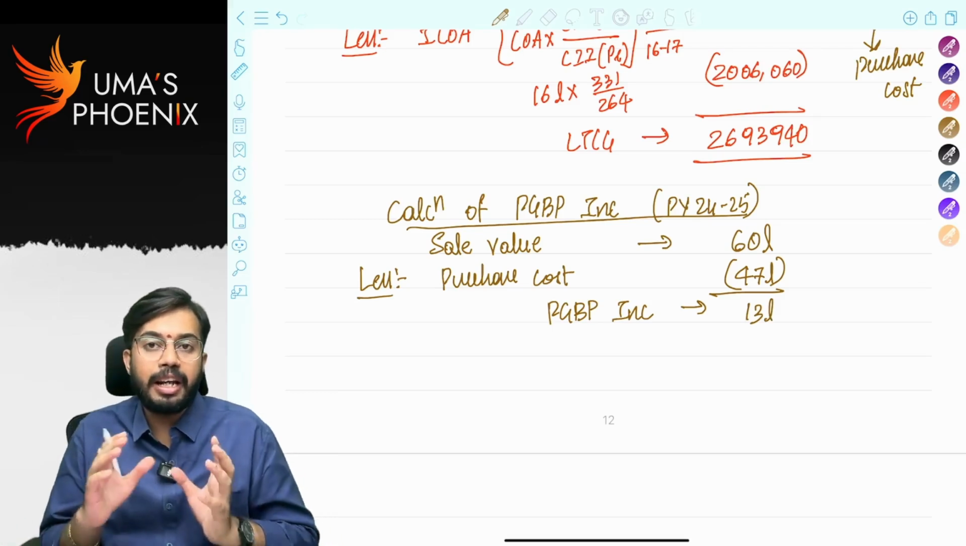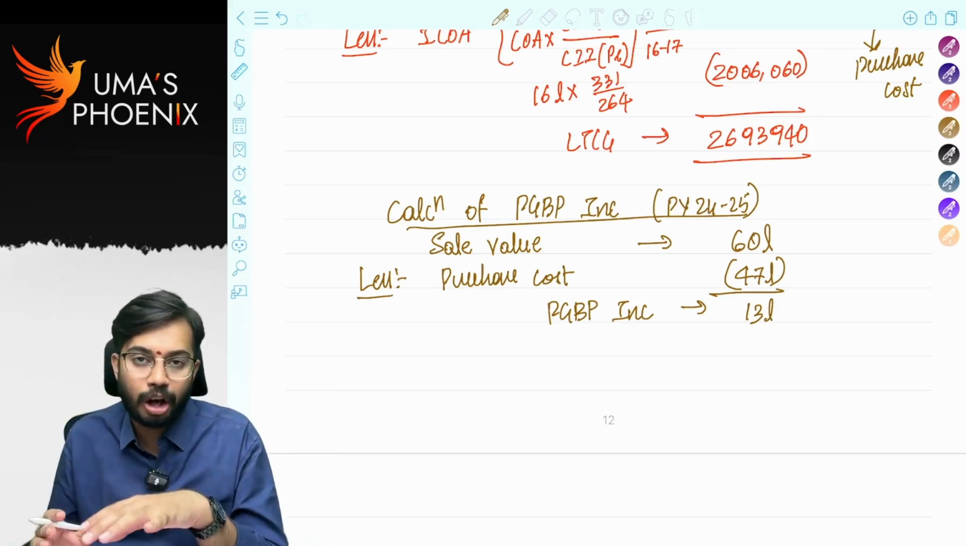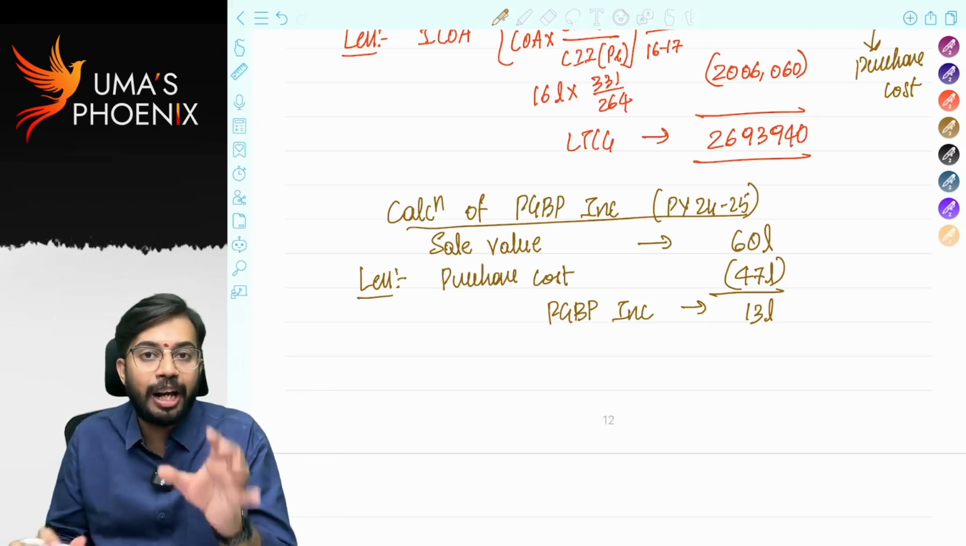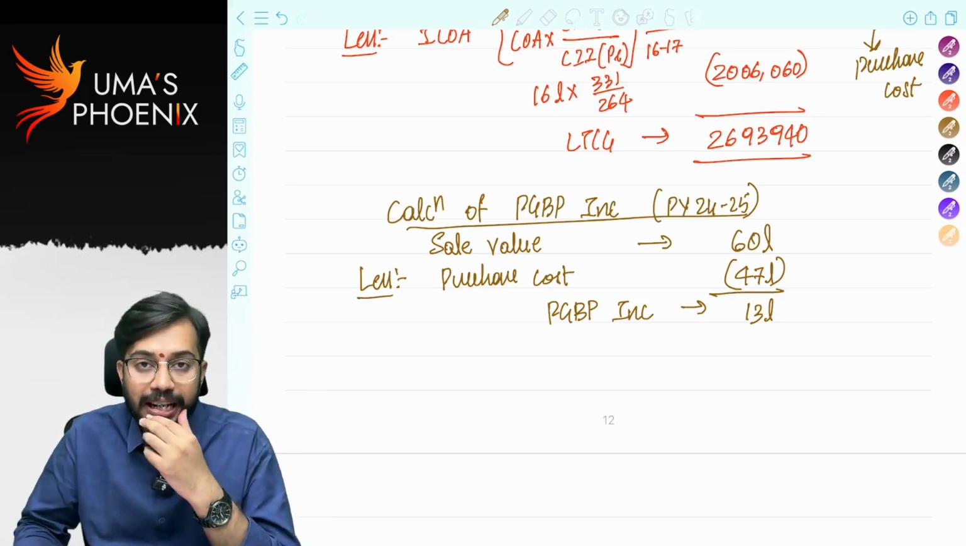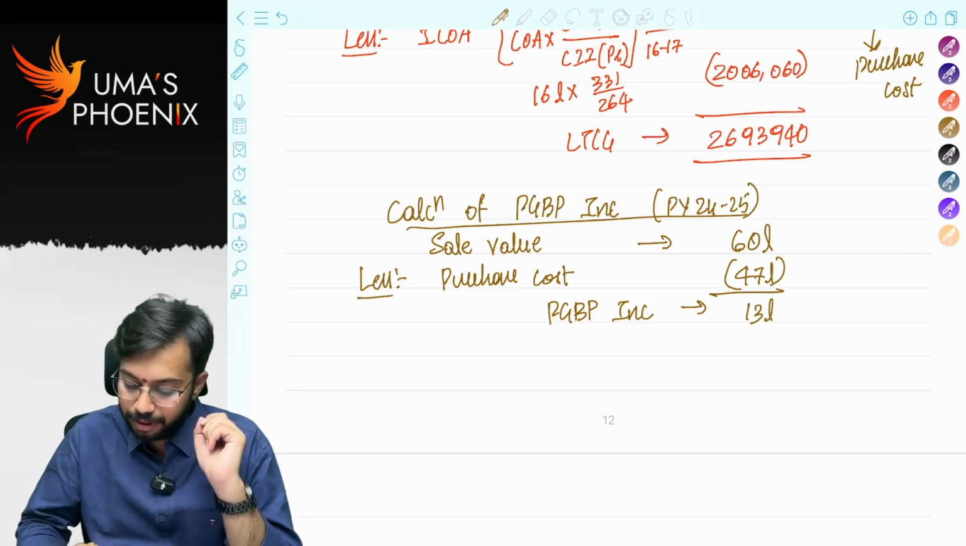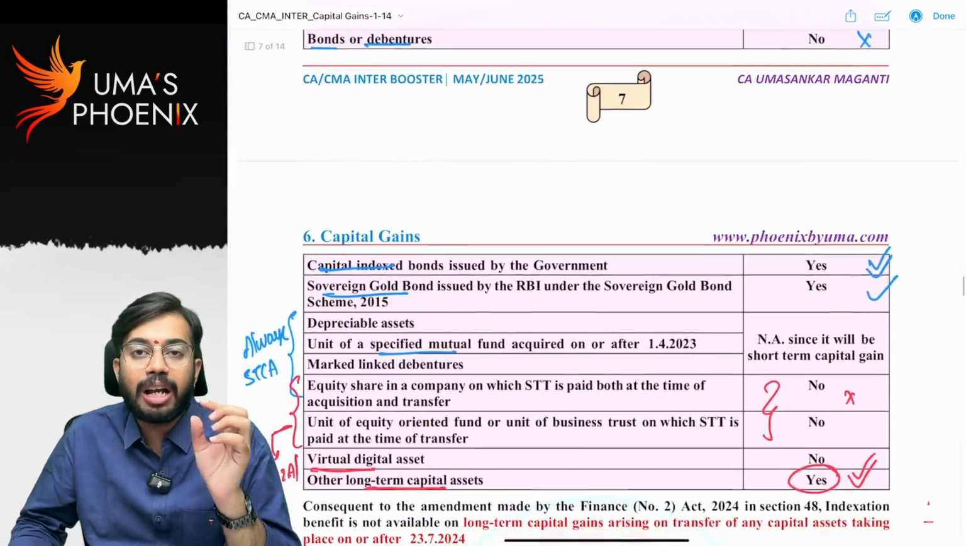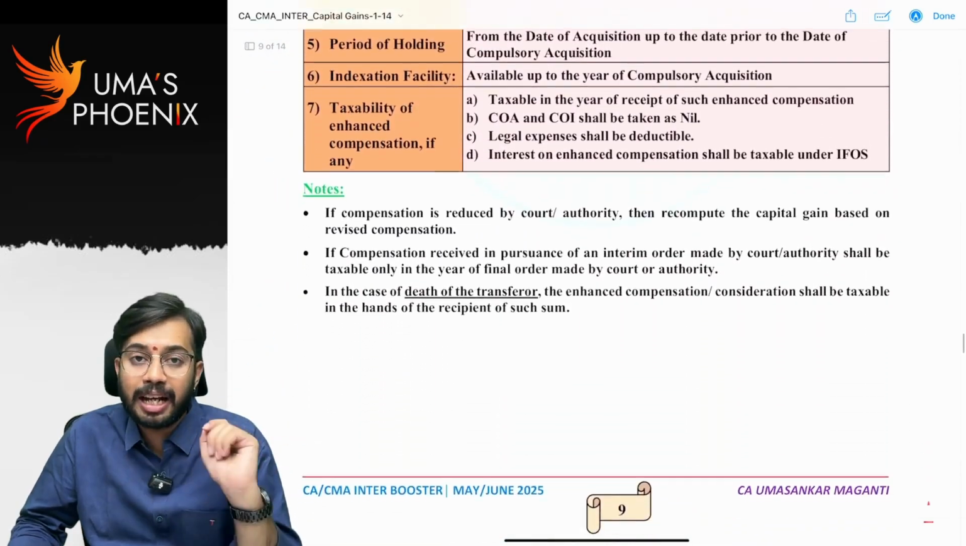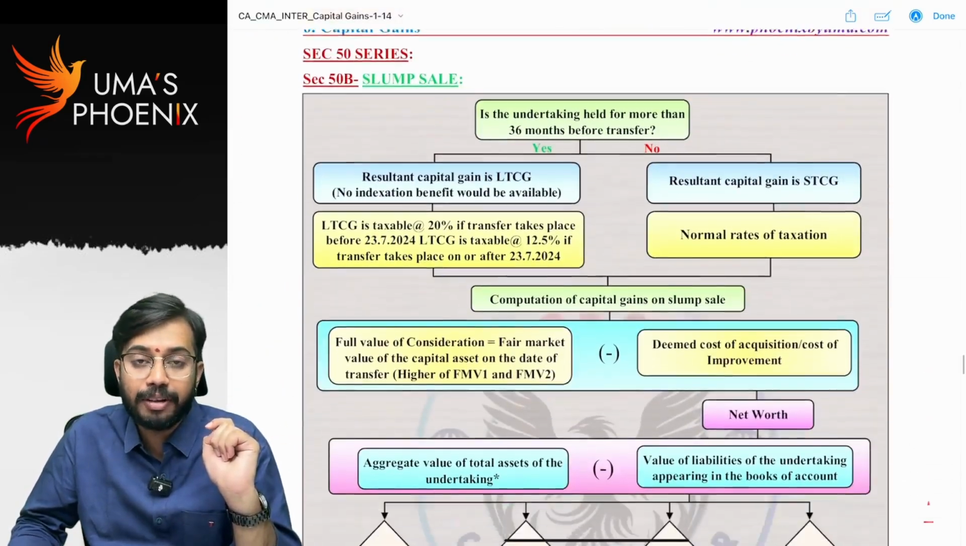That means in case of conversion of capital asset into stock in trade, capital gains and business income both are calculated in the year in which stock in trade is sold. Is it clear? Good. And whatever the fair market value on the date of conversion is there, that is to be taken as purchase cost for the purpose of business.